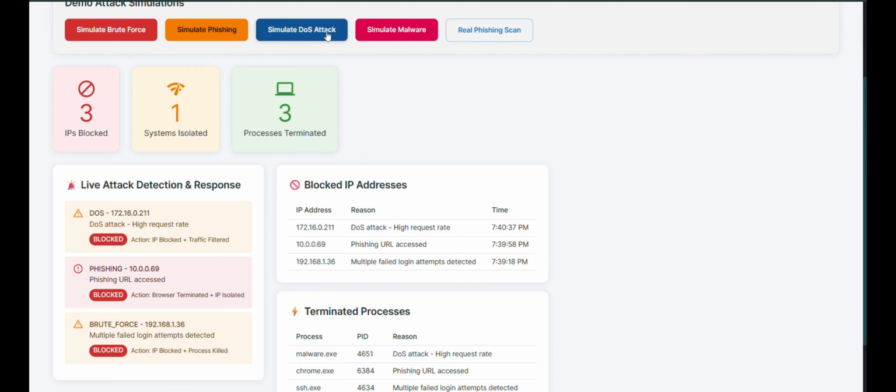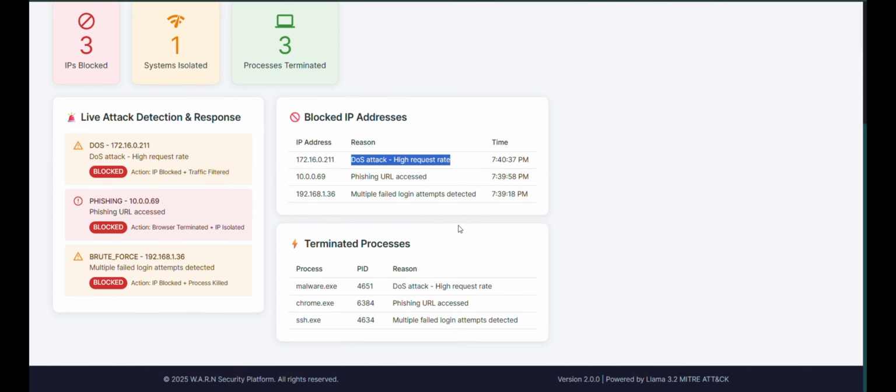For people who don't know what DOS is, there would be a backend or a server. You do something similar to brute force, where you send a lot of messages such that the backend stops running and tries to do an auto restart. Whenever it does an auto restart, there would be a lot of effects on it.